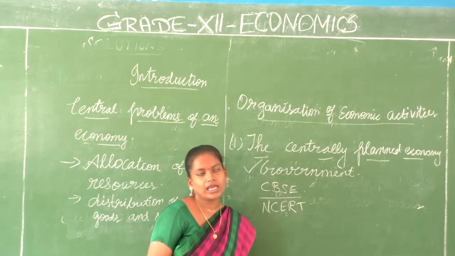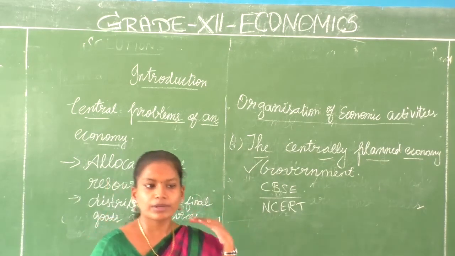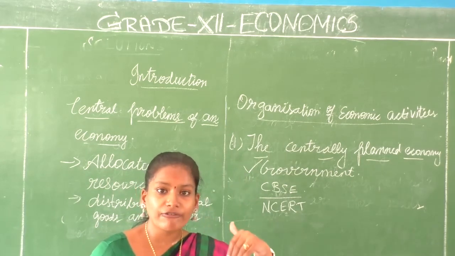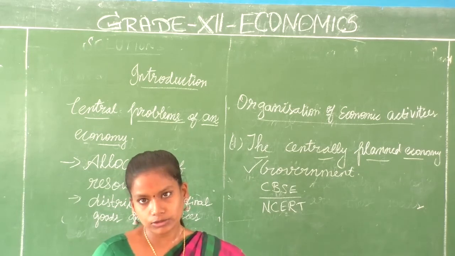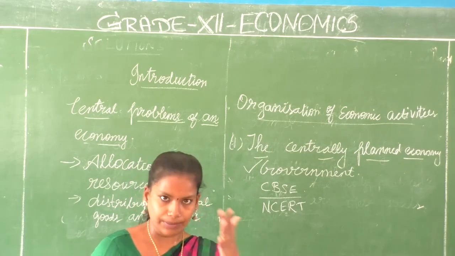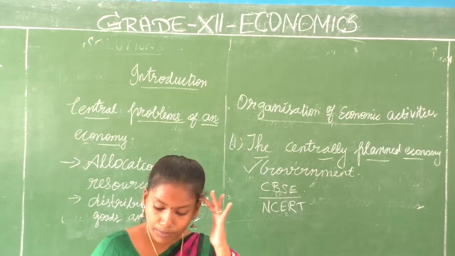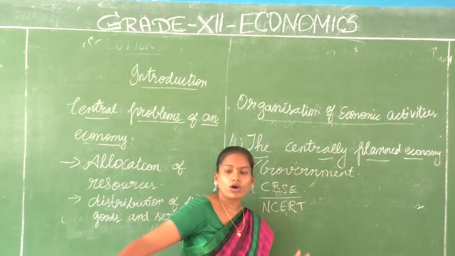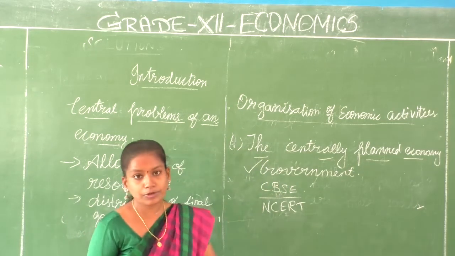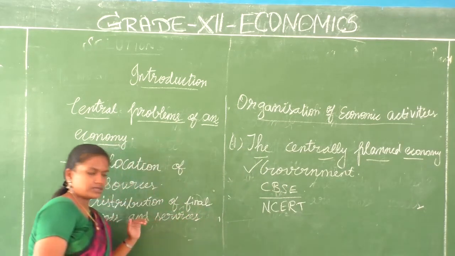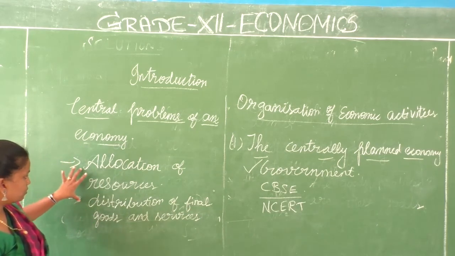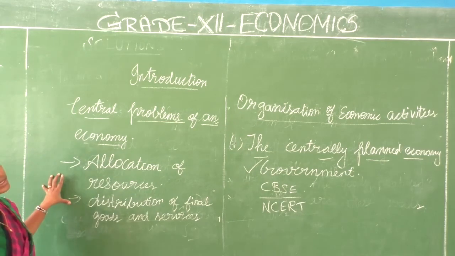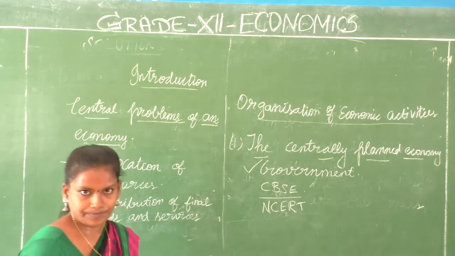In the case of telecommunication, there will be a telecommunication minister, an authority. Whatever their final decision is, we act according to that. When you have a dispute, we go to them. The important thing is that they allocate. The government decides about the allocation of resources and the distribution of final goods and services. If those two decisions lie in the hands of the government, then we are in a centrally planned economy.